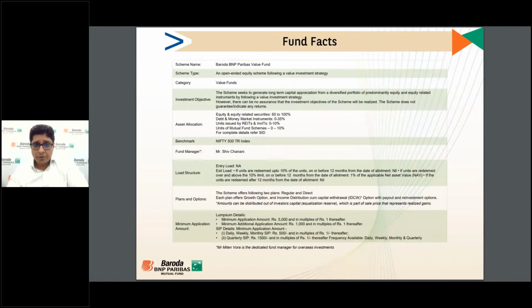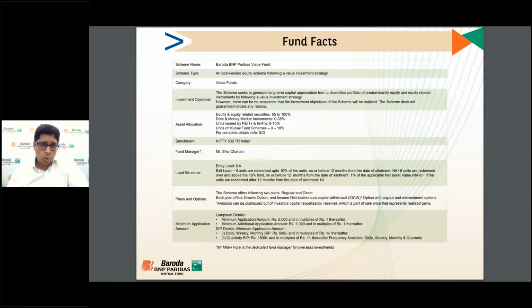So these are some of the fund facts. Mr. Shiv Chanani will manage our fund. He is currently managing the mid cap and consumption fund. And this fund would be run like a flexi cap fund. At any point of time, it would hold around 50 to 60 stocks, not more than that.